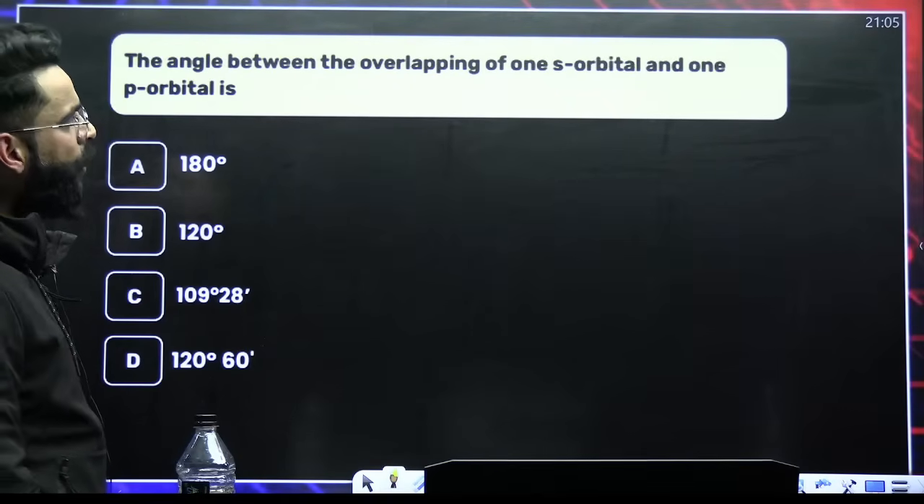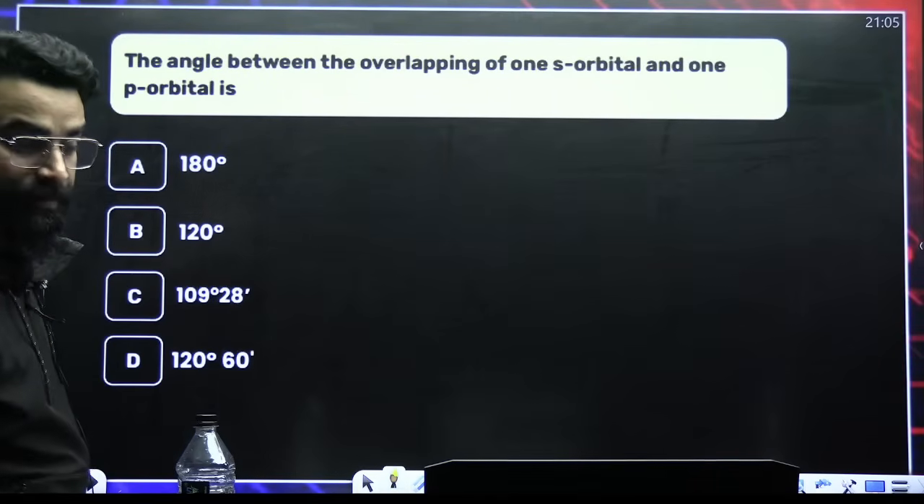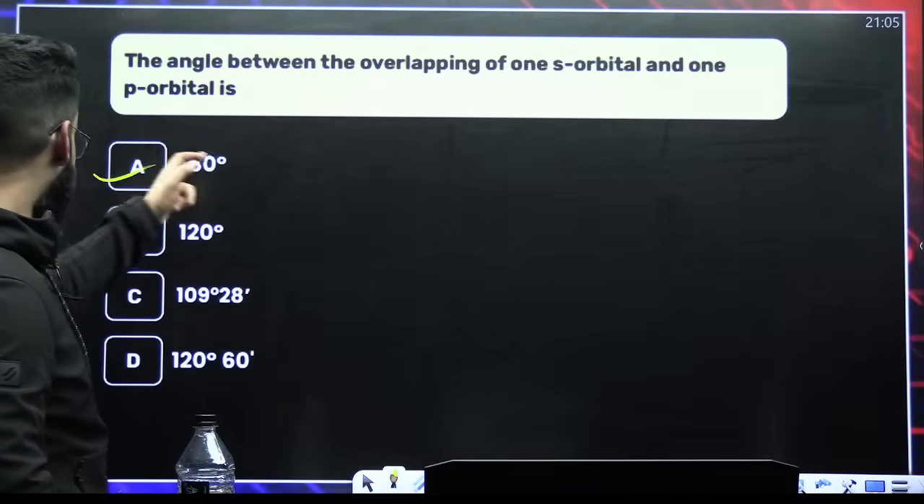The angle between the overlapping of 1s and 1p, head-on overlapping, right? 1s and 1p, head-on overlapping. So at an angle of 180. At an angle of 180, correct?